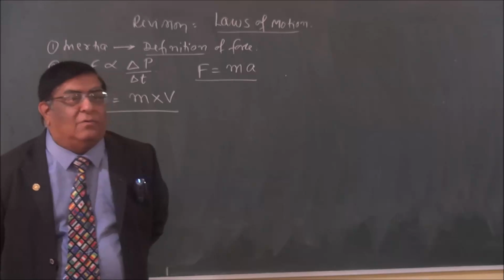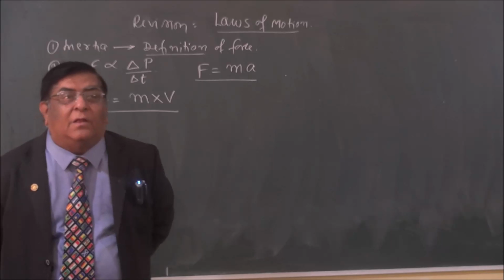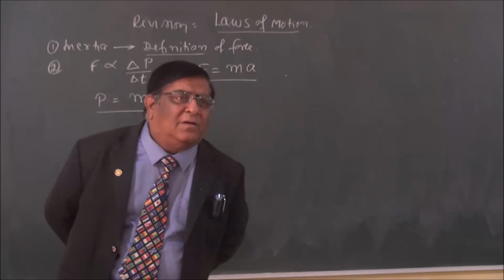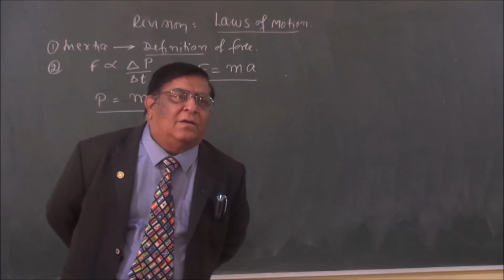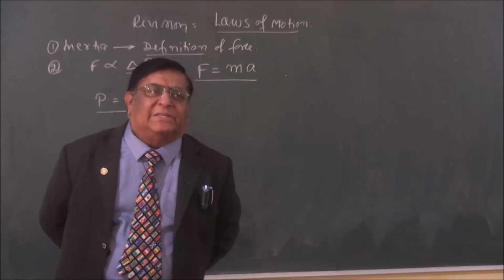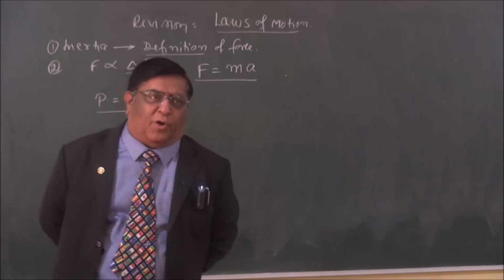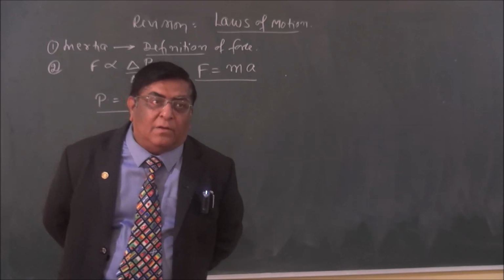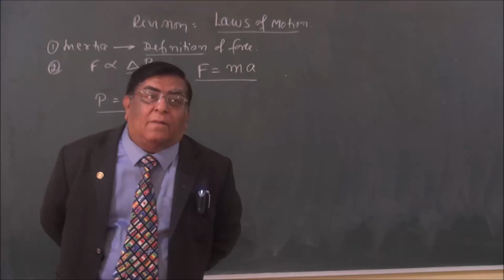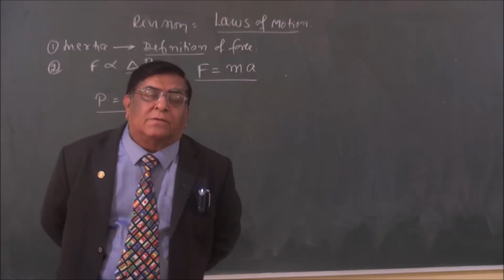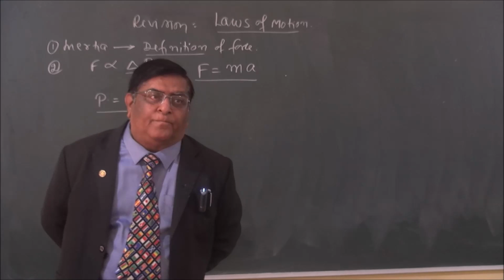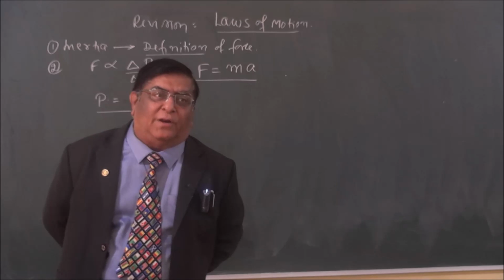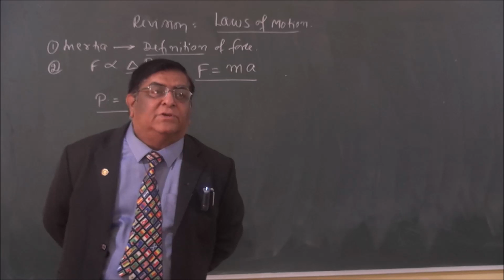The wall is a bigger mass. So its velocity will be very small. Since it is such a bigger mass, it won't move at all, which means velocity will be 0. Then how much is the momentum of the wall? 0.